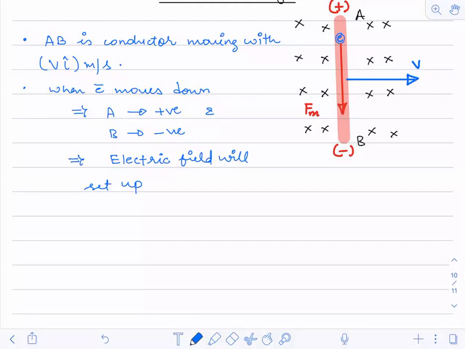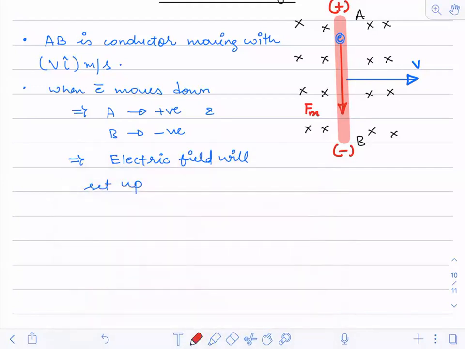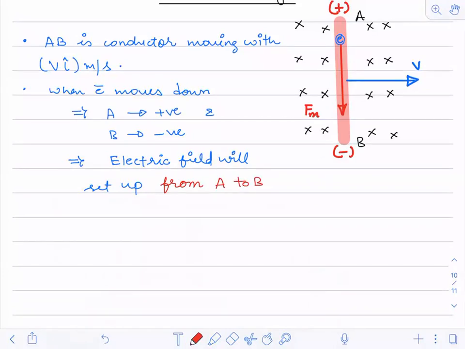So the electric field will be set up from A to B.